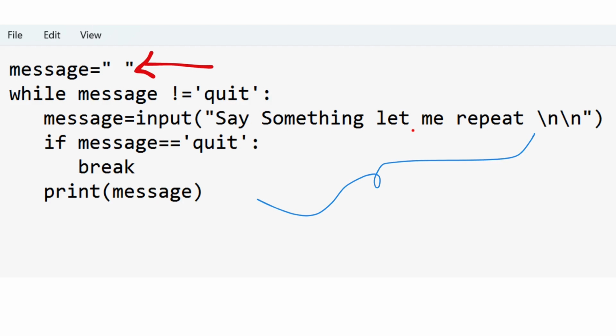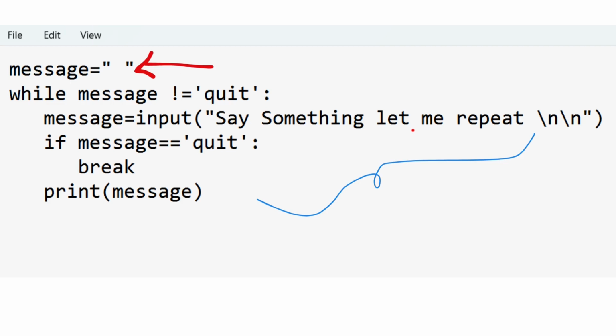Now this message goes to the if statement: if message equal to quit. Is it equal to quit here? No, I have entered "I love Python." So this if block will not be executed and it goes to the print statement. We are just going to print the message, and the message is "I love Python."